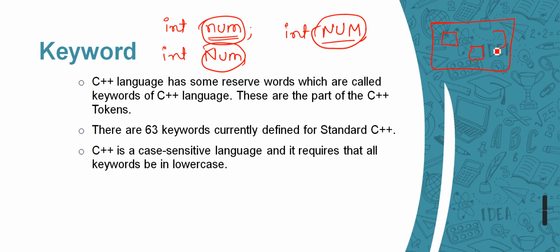The name num is the same for all three, but the characters are different: here we have capital letters, here N capital and the rest small. So these will be treated as different variables. This is what case sensitive means.